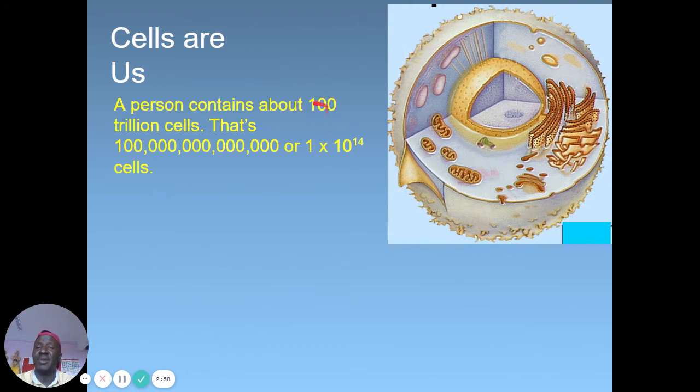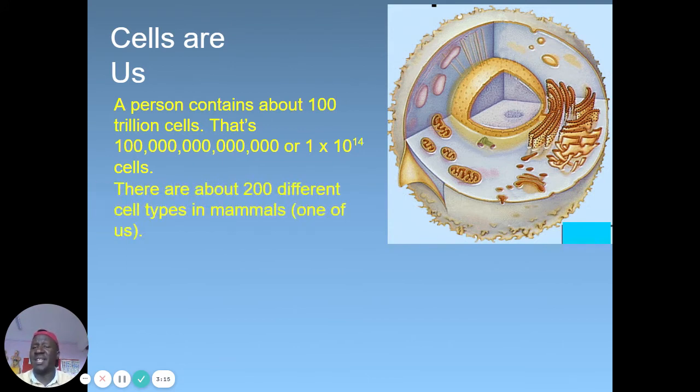Did you know? 100 trillion cells. And every cell has the capacity to maintain life, to make life, and to make you grow. We grow slowly just because of cell division and all that.